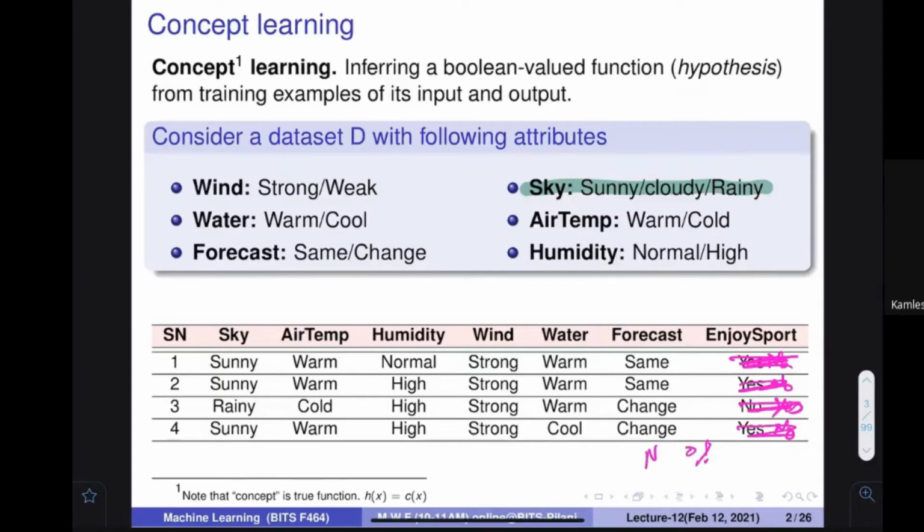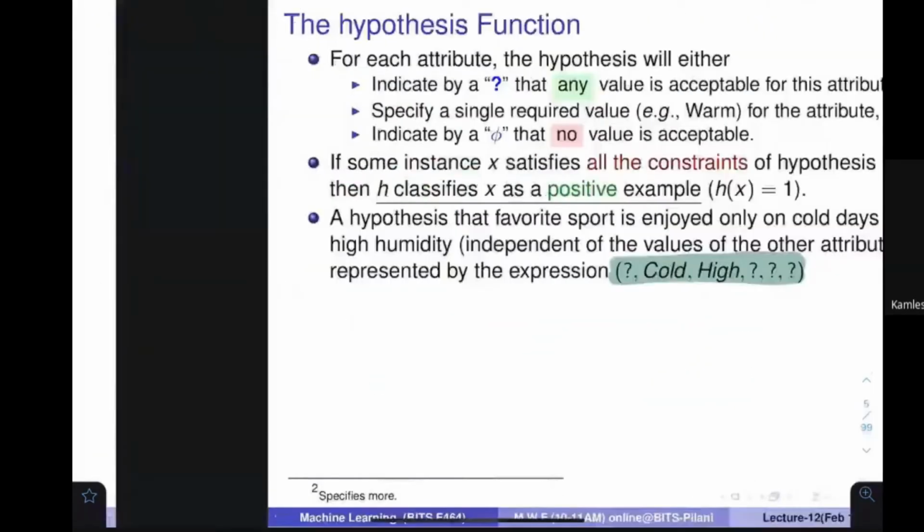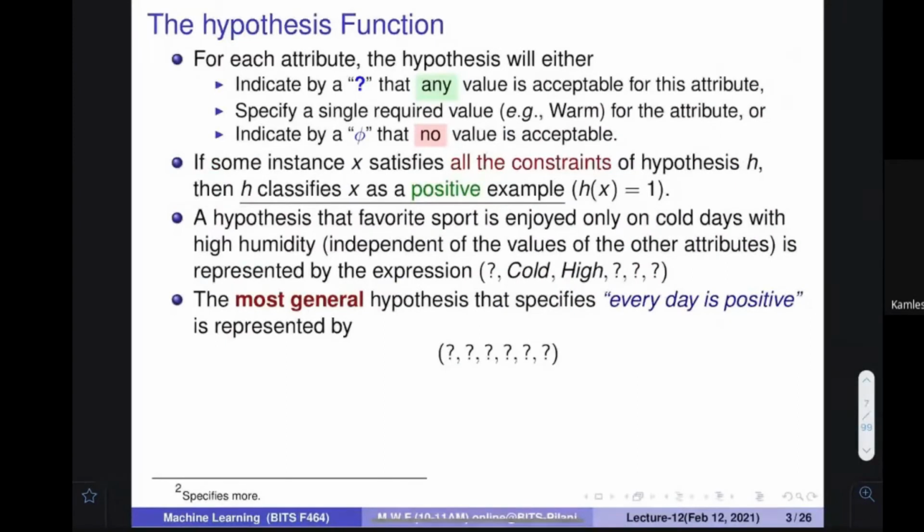Let's assume that at some place it may have something else, for example, here it gives yes. Then what would the accuracy have been? 25%. So you understand how we define this particular hypothesis function, and how we can use this function to evaluate on the complete database, and tell what the accuracy of this particular hypothesis is. Multiple hypotheses are there. We want to find the hypothesis which has the largest accuracy.